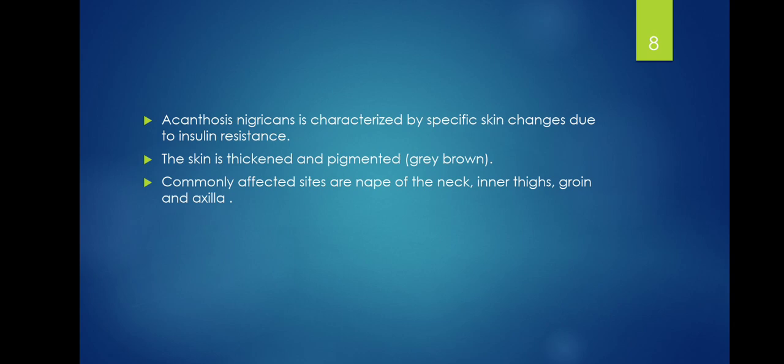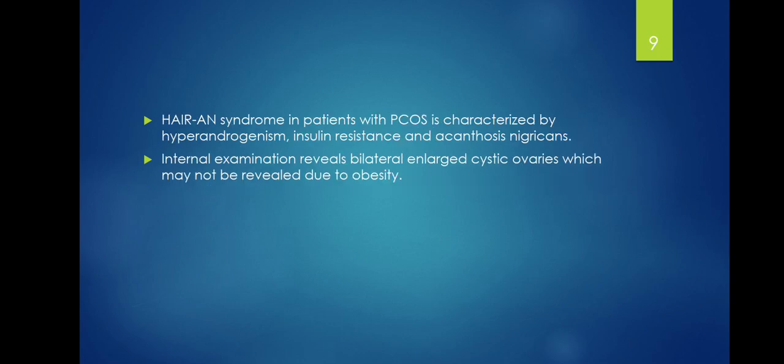Acanthosis nigricans is characterized by specific skin changes due to insulin resistance. Skin is thickened and pigmented, may appear grayish-brown. Commonly affected sites are the nape of the neck, inner thighs, groin, and axilla. So when you're examining a patient, you need to look at these areas for acanthosis nigricans, which is thickening and darkening of the skin. The HAIR-AN syndrome in patients with PCOS is characterized by hyperandrogenism, insulin resistance, and acanthosis nigricans. Internal examination reveals bilaterally enlarged cystic ovaries, which may not be revealed due to obesity.